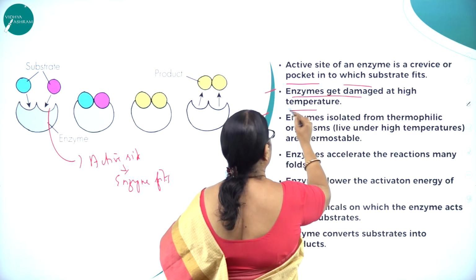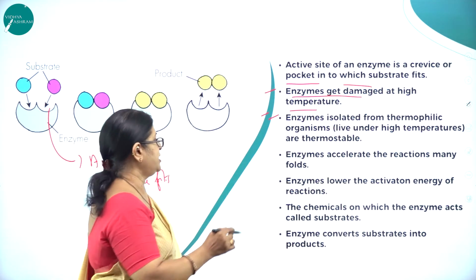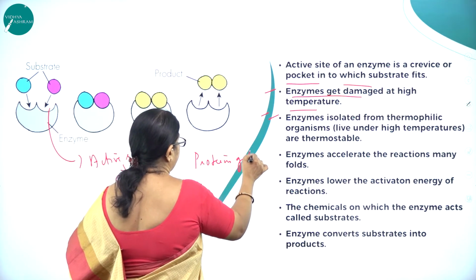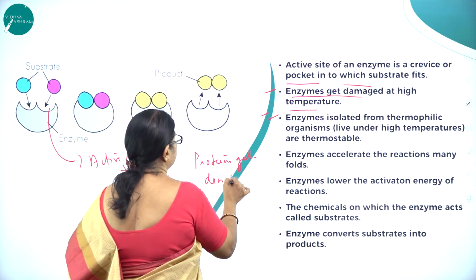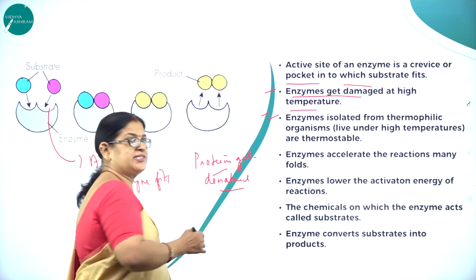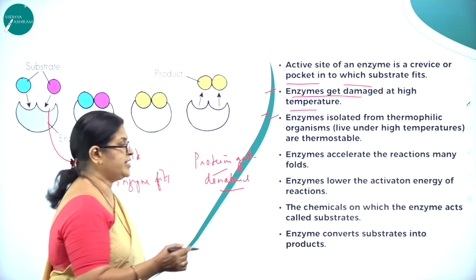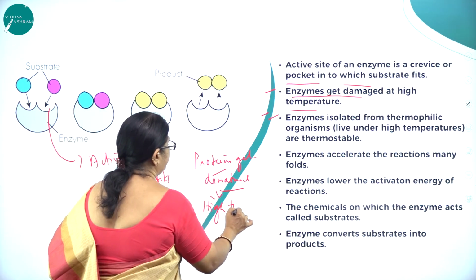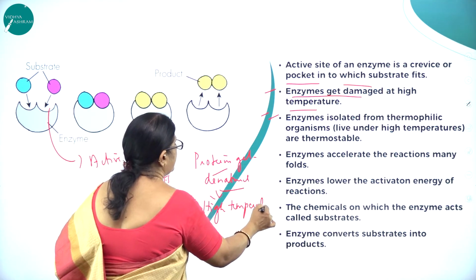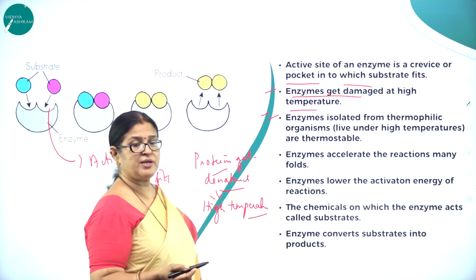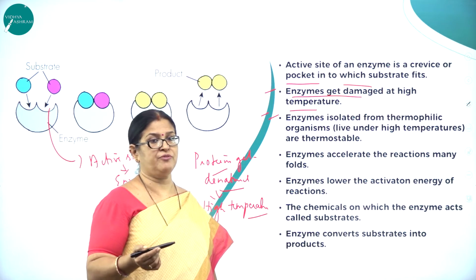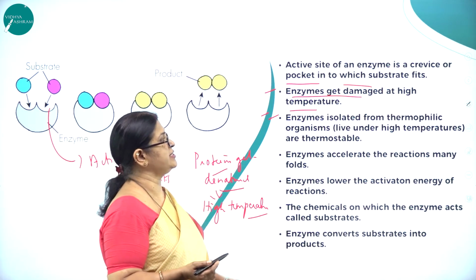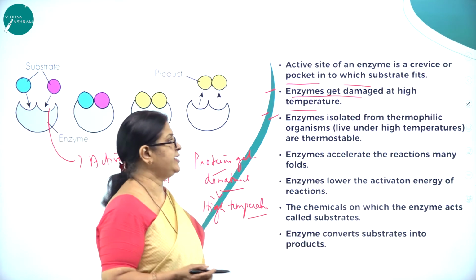Enzymes get damaged at high temperature. Yes, very important. I think all of us know proteins get denatured. What do you mean by denatured? Their structure gets altered when subjected to high temperature. So what are enzymes? Enzymes are made up of proteins. When proteins are subjected to high temperature, they get denatured, so also the enzymes get damaged at high temperature.